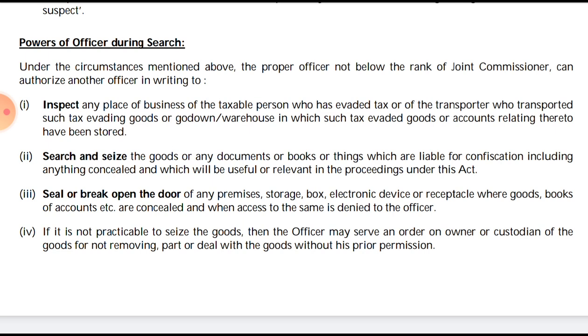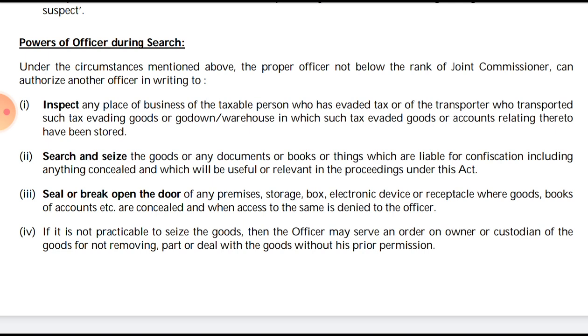If such a situation is there, then what are the powers of the proper officer? Under the circumstances mentioned above, the proper officer not below the rank of Joint Commissioner can authorize another officer in writing. So that officer will authorize another officer to do what? To inspect any place of business of any taxable person who has evaded tax, or the transporter who transported such tax evaded goods, or the godown or warehouse in which such tax evaded goods or the accounts relating thereto have been stored.